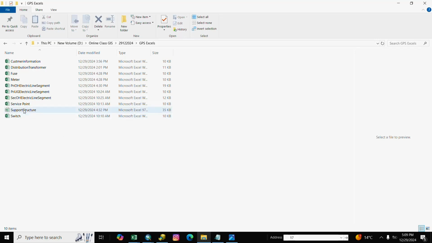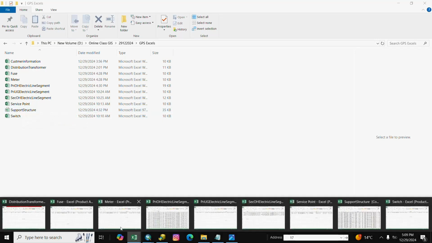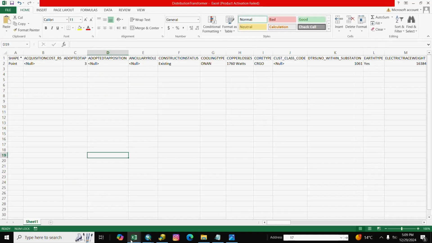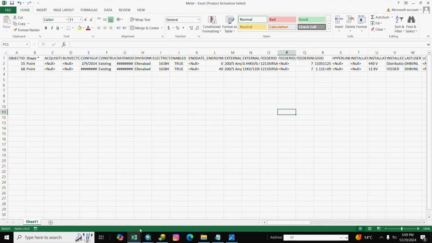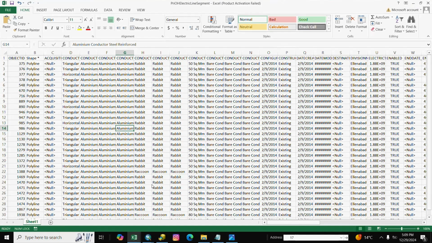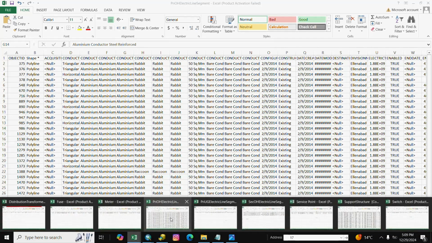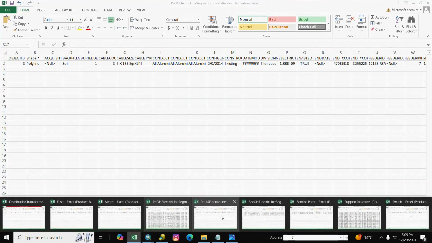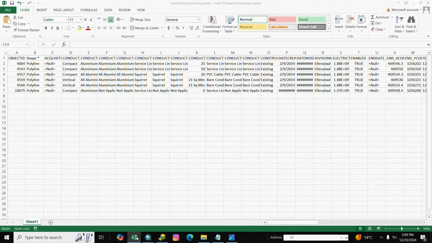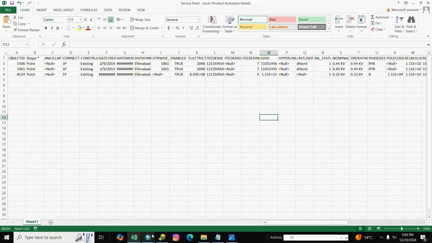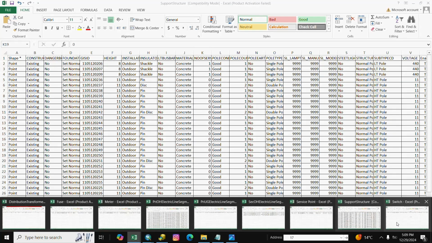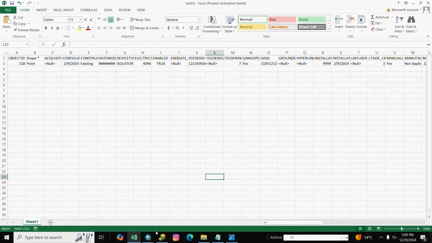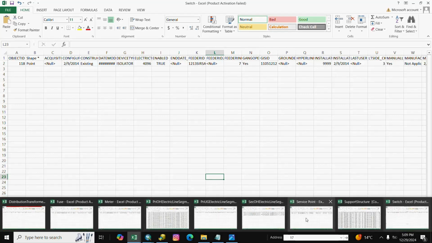So we take all data. Here is all data, DTR data, we take some data only, and here is fuse, meter, primary OH, primary UG, secondary OH, service point data, support structure and switches. So we take the support structure data here.